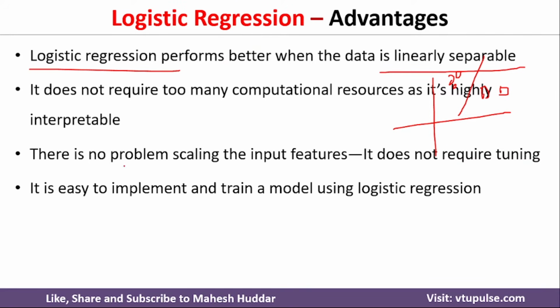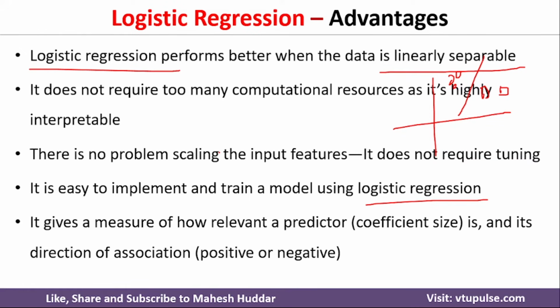It is easy to implement and train the model using logistic regression. So you can say that it is easy to implement as well as deploy this particular logistic regression model in the real world. It gives the measure of how relevant the predictor is and its direction of association. That's a very important thing given by this particular regression algorithm.